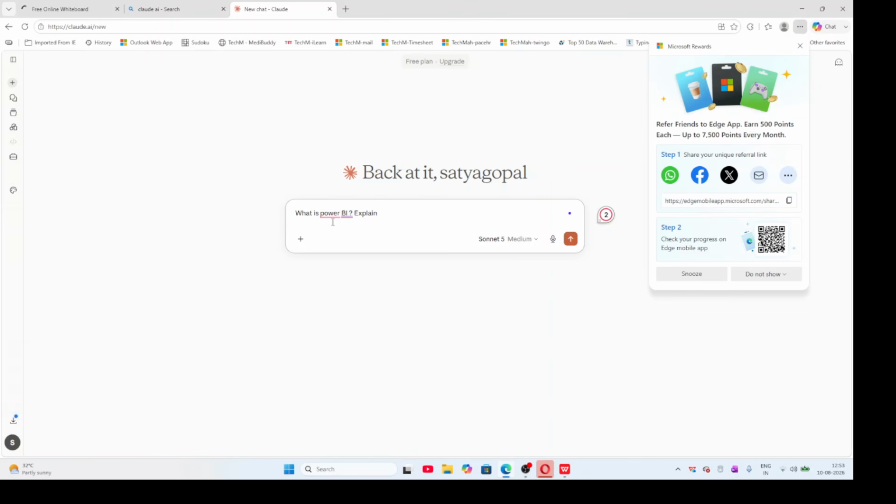Explain it to a beginner. I'm just asking the AI tool what is Power BI and to explain it in a beginner version. If you type like this, it will explain the Power BI application in a simple way. Explain it to a beginner way.